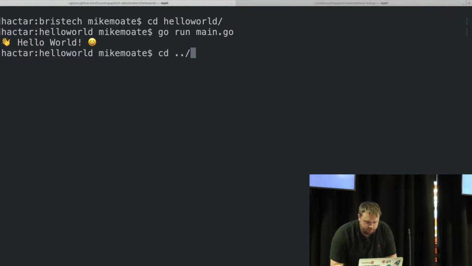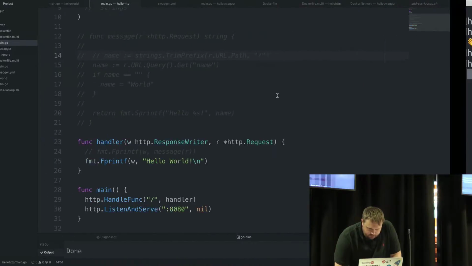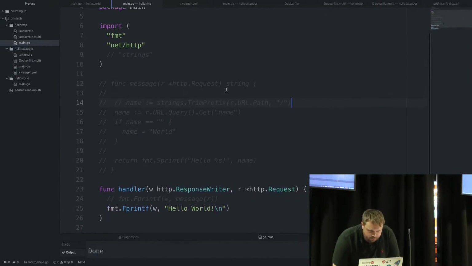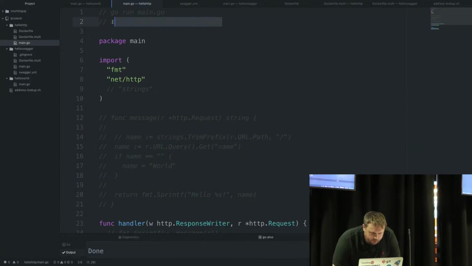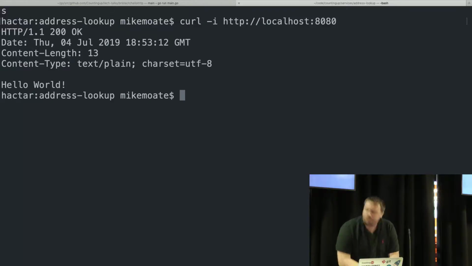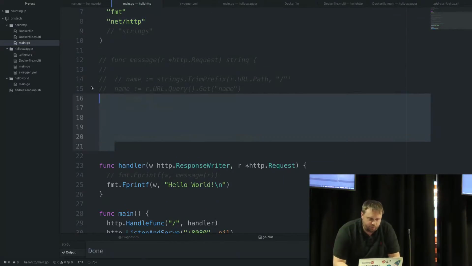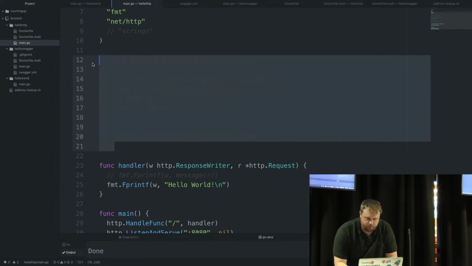So if we go have a look at that. Usual firewall nastiness. We should have something listening. Because I can never remember the magic curl incantation, we got hello world back. So we have a functioning thing that's listening on HTTP that we can ask questions of and get back. So that's a pretty good start, but a bit boring. So what if we were to do something more interesting?